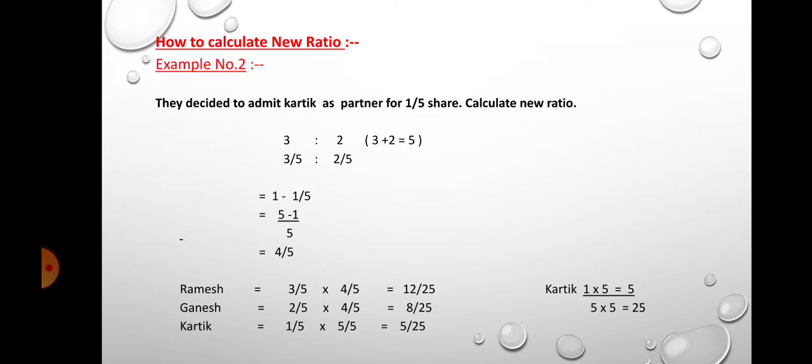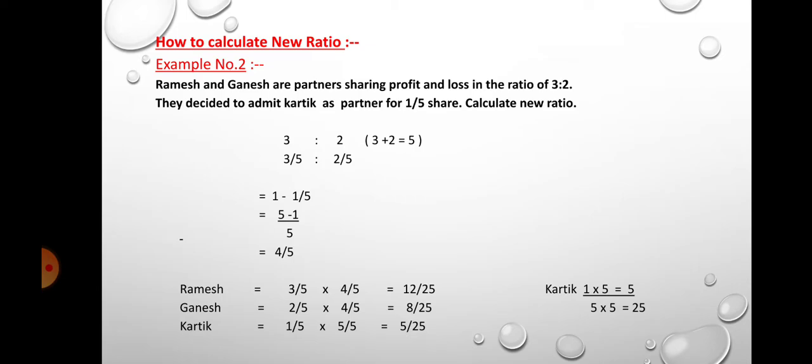Example number second. Ramesh and Ganesh are partners, sharing profit and loss in the ratio of 3:2. They decide to admit Karthik as partner for 1/5 share. Calculate new ratio.